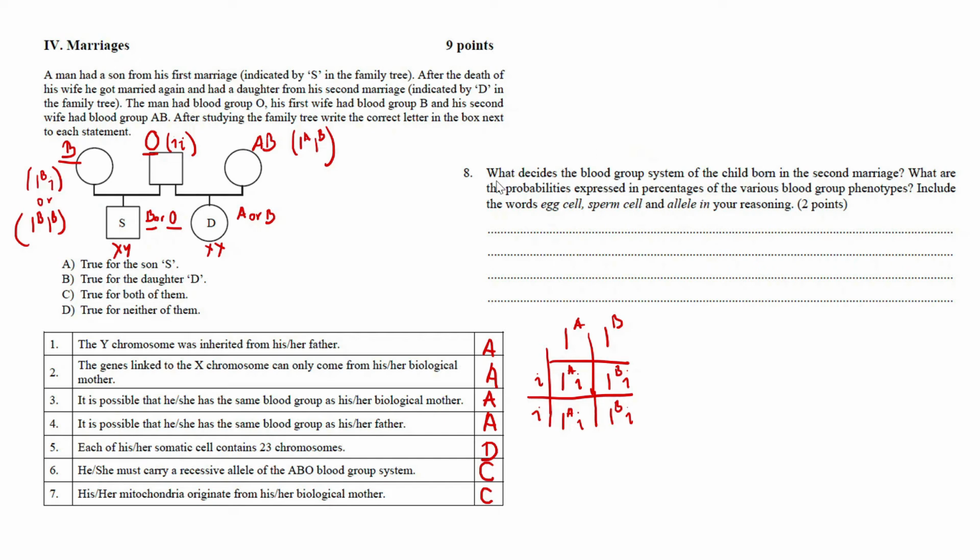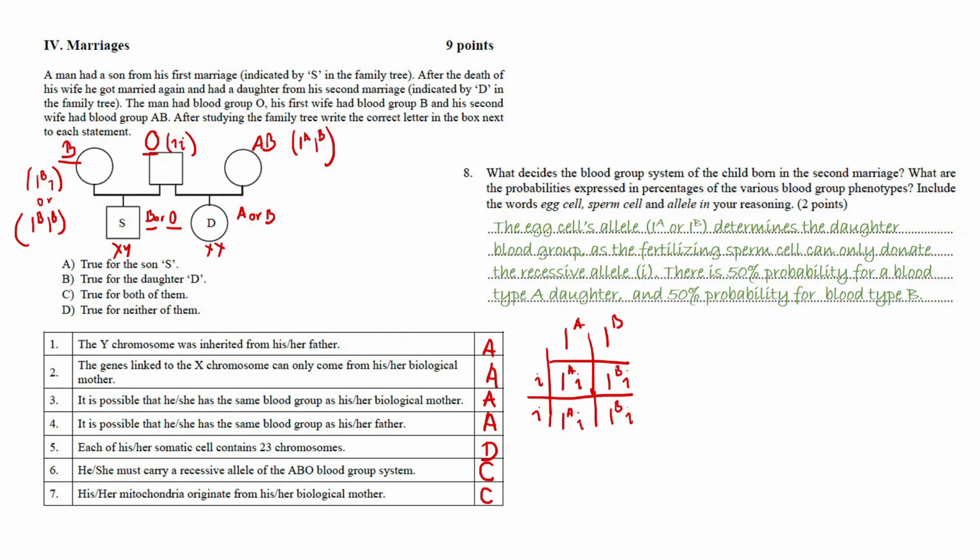Let's move on to the first one. What decides the blood group system of the child born in the second marriage? Knowing the inheritance pattern of the ABO blood group system, definitely the allele which is present in the egg cell of the mom will determine the blood group type of the daughter, as the father can only donate these recessive alleles in the sperm cell. So that's what we need to write down here. Okay, I hope you can read it better than my handwriting.